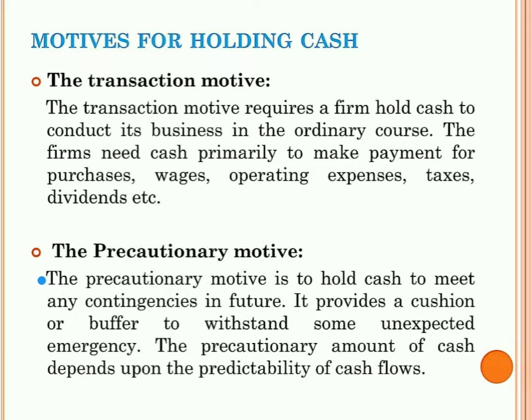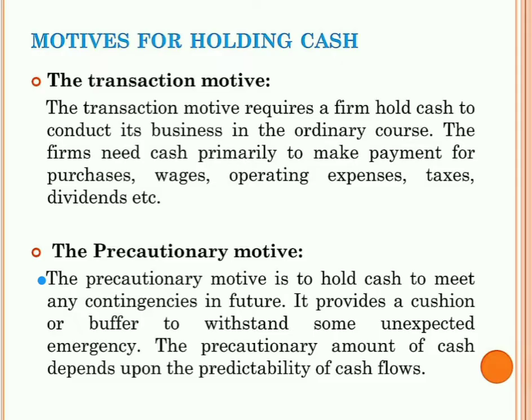So for example, for a human being, there are no works. Due to the lockdown position, most of them are not working in the field. For example, take some of the business houses, those that ran successfully before the lockdown but were closed due to the lockdown. If the business houses do not hold proper cash with them, they are unable to meet the unexpected future, that is called contingencies in future. So this situation is called contingency.